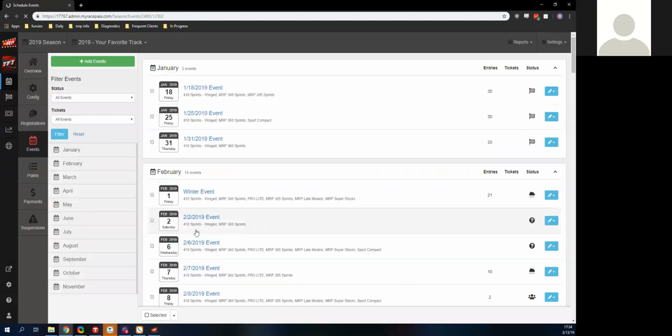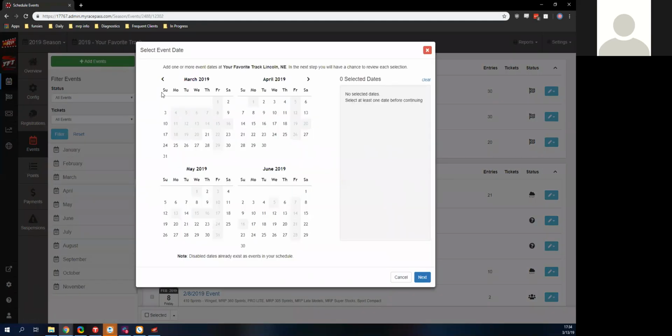Let's go to that one for this year. Let's add some events. All the ones in gray are the ones that we've done already. They're events that are on the schedule. Let's add some for this last week here in March.